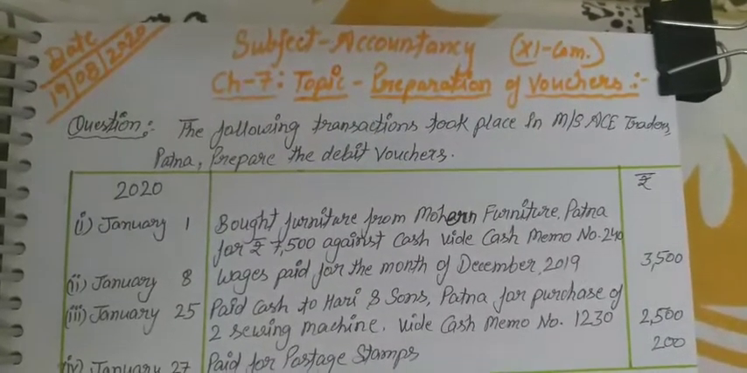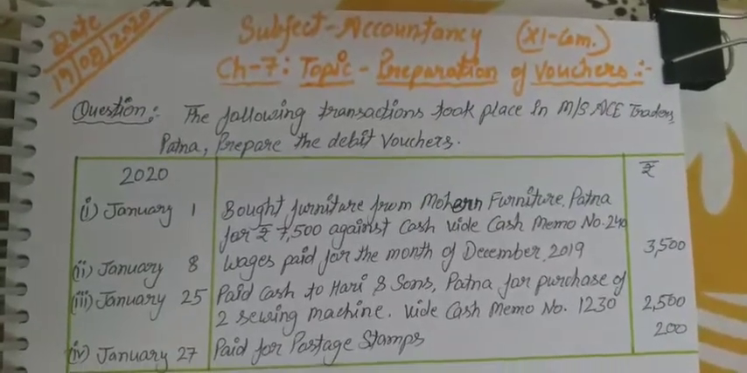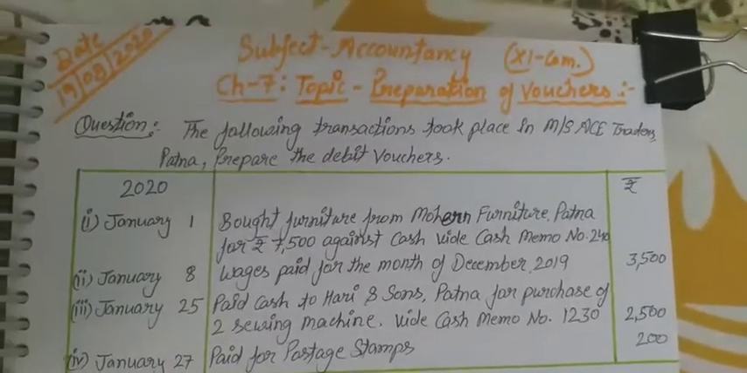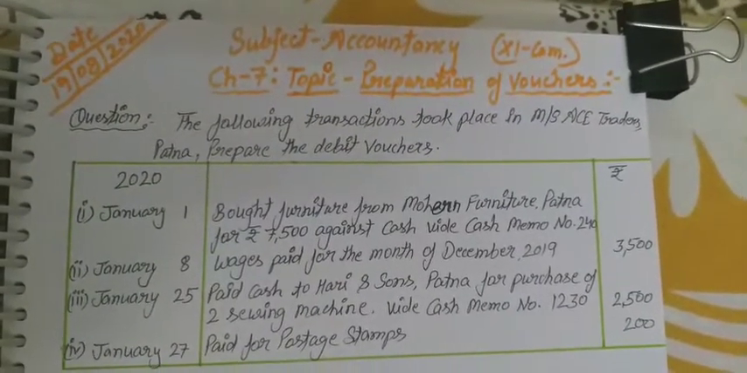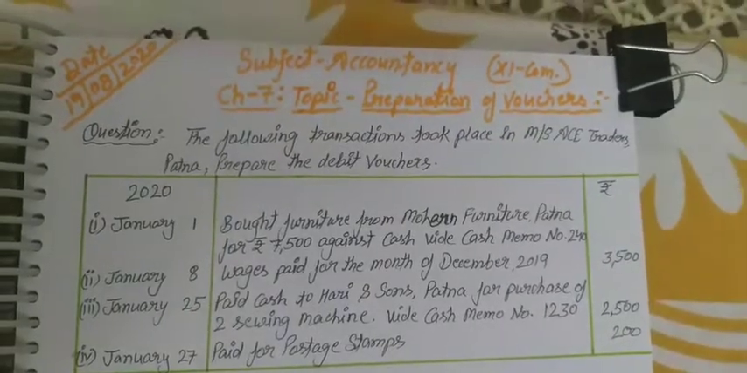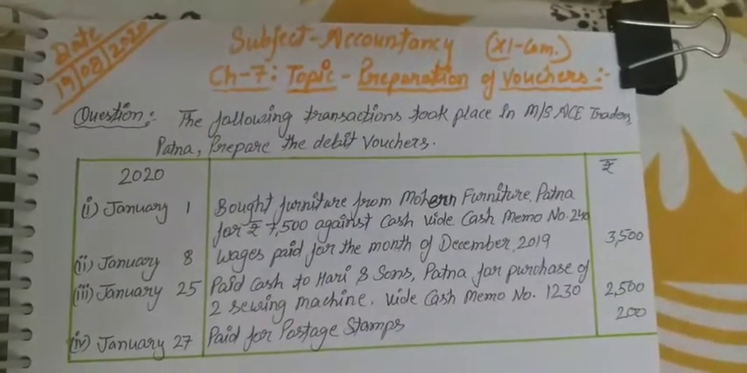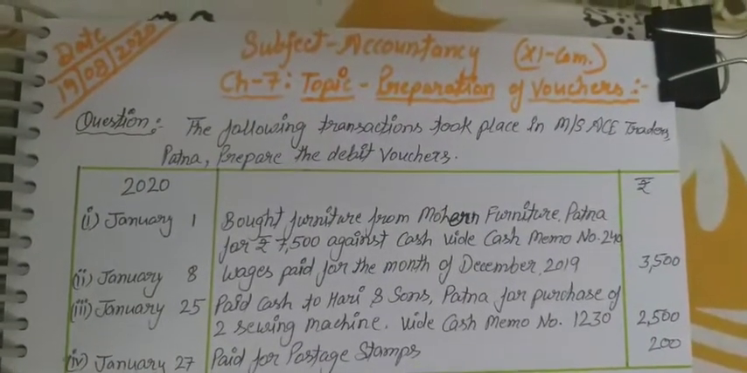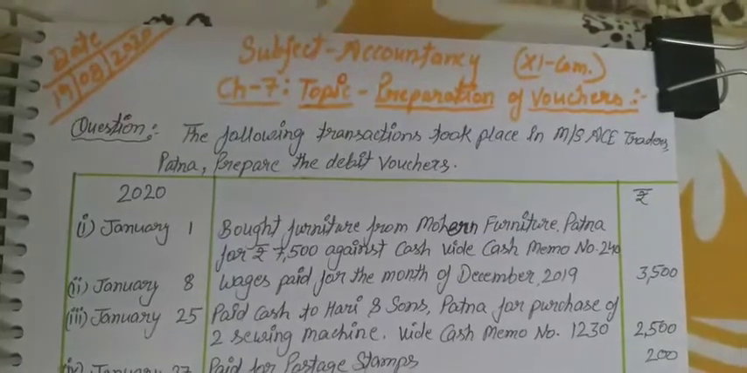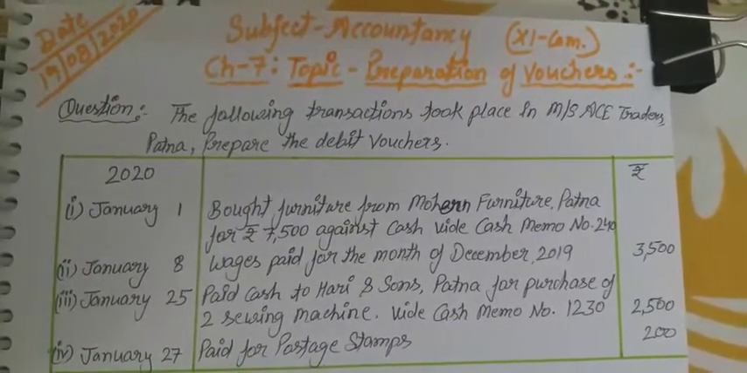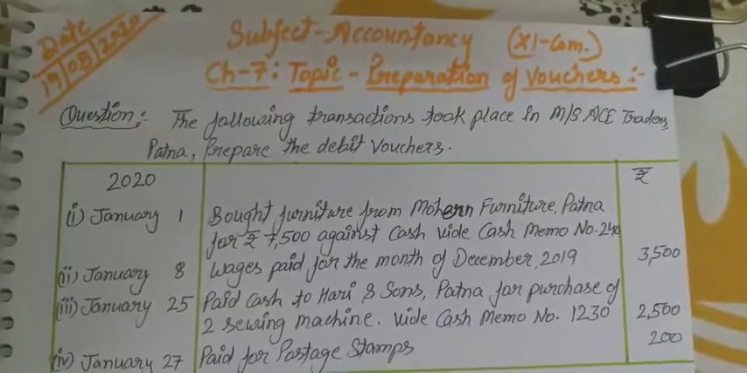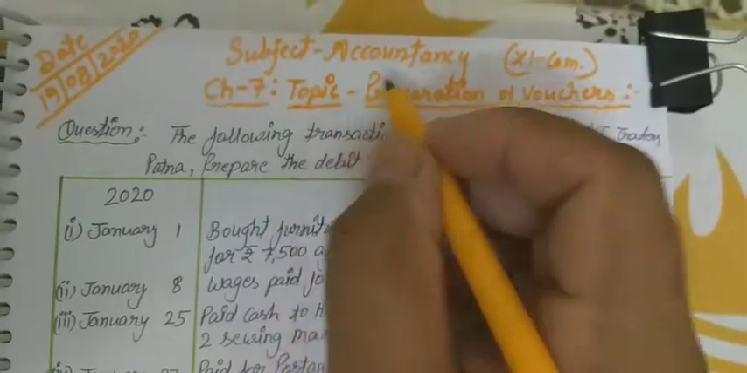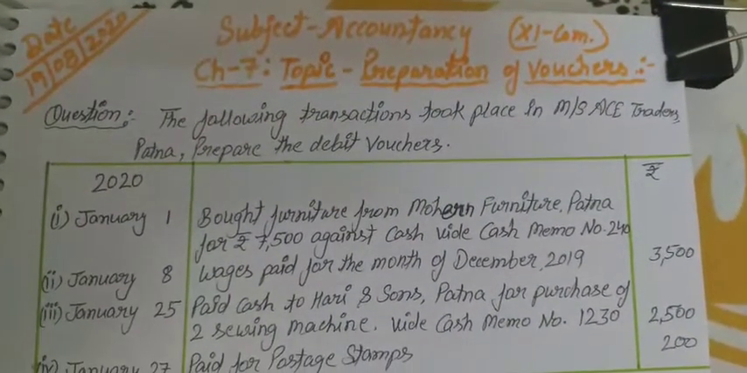What the source documents are in a business, and the vouchers and different types of vouchers we have also discussed. There are two types of vouchers. First one is source vouchers and second one is accounting vouchers. So till now we have discussed the vouchers, but today how these vouchers are prepared.